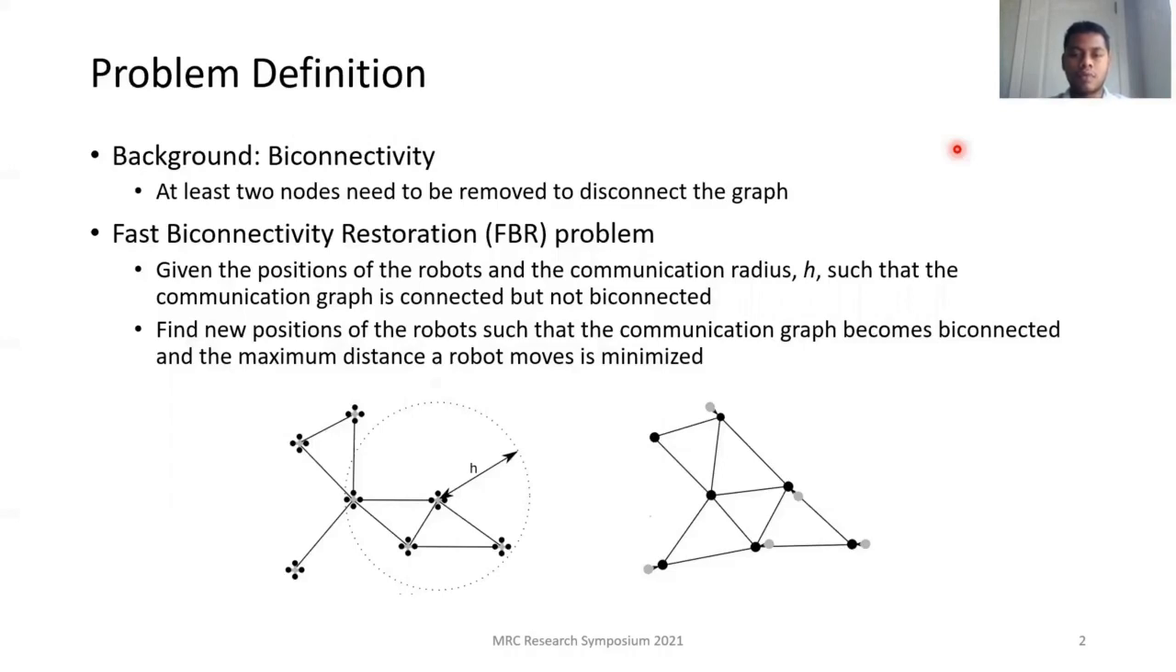In the FBR problem, we are given the positions of a set of robots and the communication radius such that the induced communication graph is connected but not biconnected. The goal of the FBR problem is to move the robots such that the communication graph becomes biconnected and the maximum distance a robot moves is minimized.